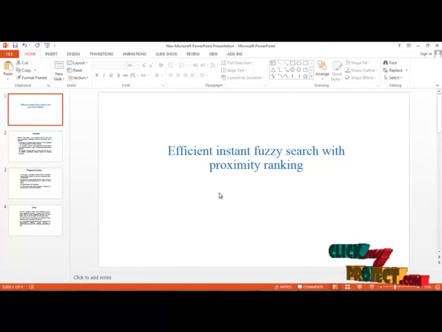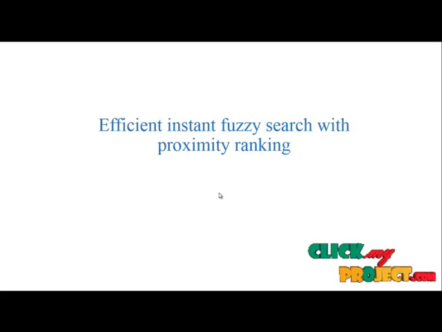Let us start with our title, Efficient Instant Fuzzy Search with Proximity Ranking. Instant search is an emerging information retrieval system which finds the answers to the user issuing query related to the document which is under processing. These answers are retrieved based on the analysis of character by character in the document. The user issued queries are compared with the document and the results will be returned to the user